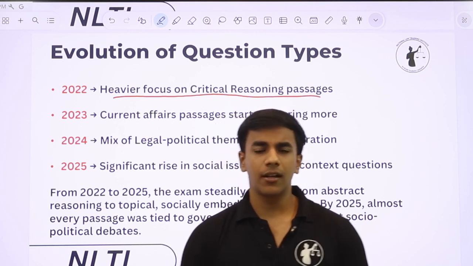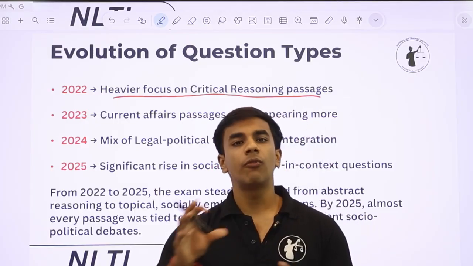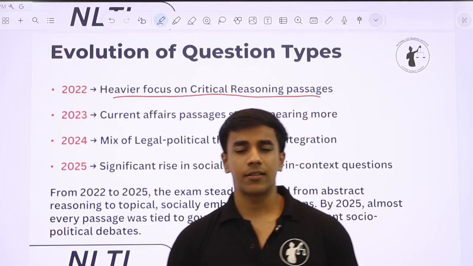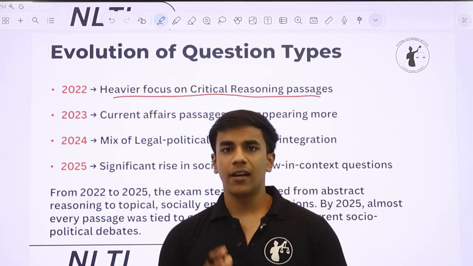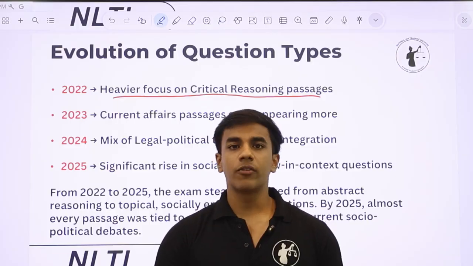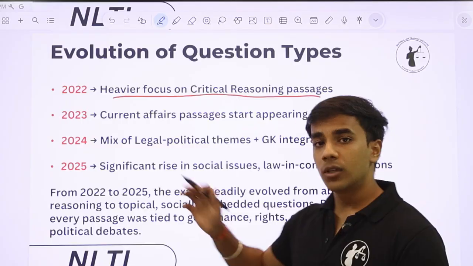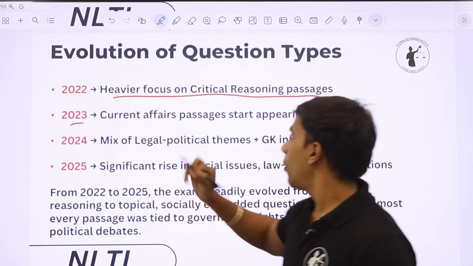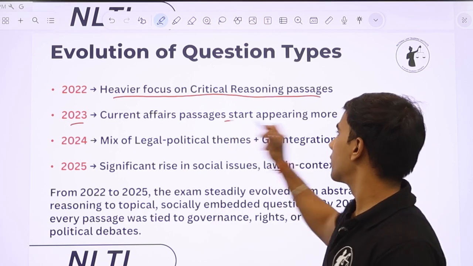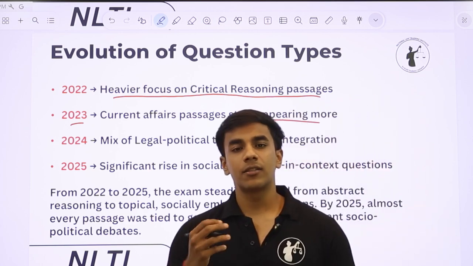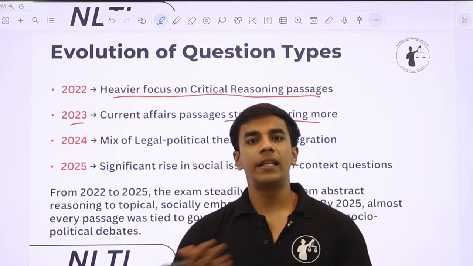That is seen similarly in CLAT also. CLAT does not generally bother itself with an interdisciplinary approach. There is no fixed type of passage that is asked in CLAT. तो same हुआ NLSAT 2022 में भी, generic passages आए, but there was core critical reasoning because it was modeled after the CLAT paper. बहुत ही similar paper आया NLSAT 22 का to the CLAT exam. Now 23 में क्या हुआ? The passages became more contemporary, relevant, topical and based on current affairs. तो जो passages आने लगे, that was less very core critical reasoning but more of GK कि अभी recently क्या हुआ.